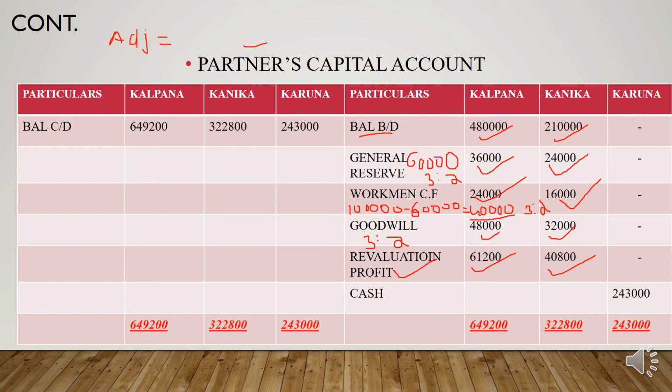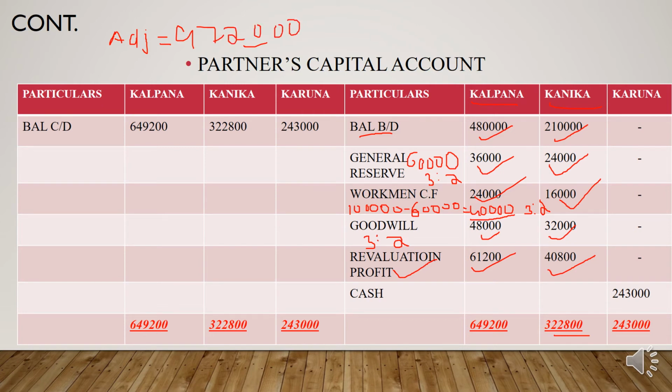How to calculate adjusted capital? Same as in scenario number 1, you total Kalpana's account and Kaniga's account, and you will get 6,49,200 and 3,22,800. So adjusted capital means the combined capital of all partners. If you total 6,49,200 plus 3,22,800, you will get 9,72,000.